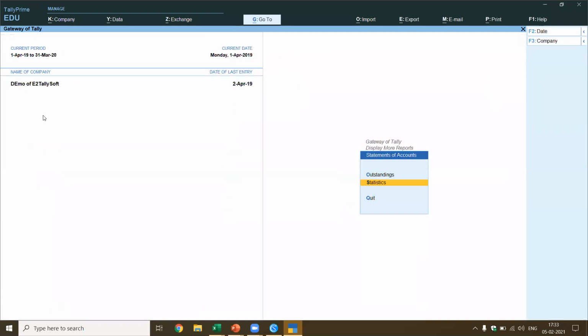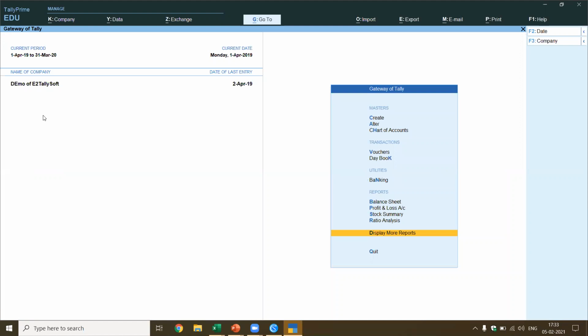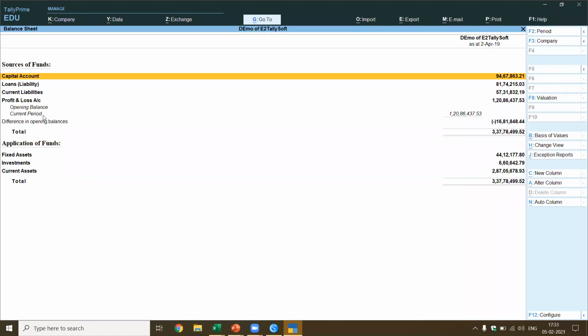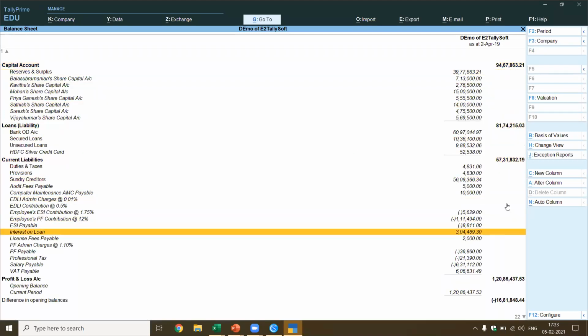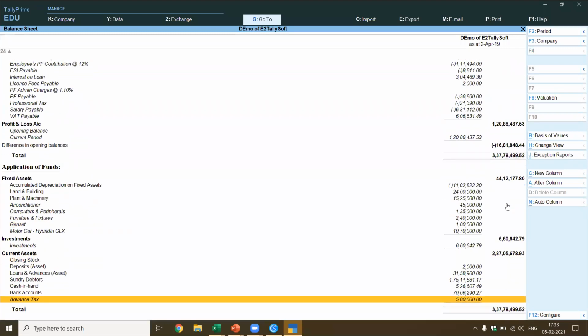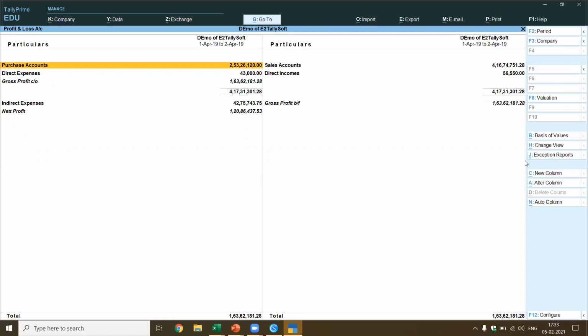Now, once I've got this, let's say I want to look at the balance sheet and see how it looks. This is how it looks. I want to see the details. I think it's available in F5. I say I want details. Now this gives me the detailed balance sheet. This is the format; if I want, I can change the format. I want to see the profit and loss account. Now I get the profit and loss account.